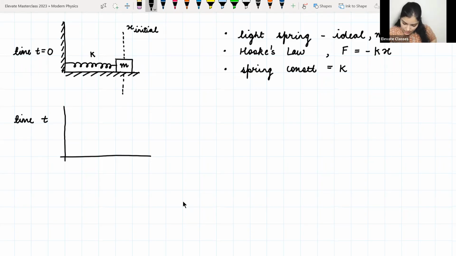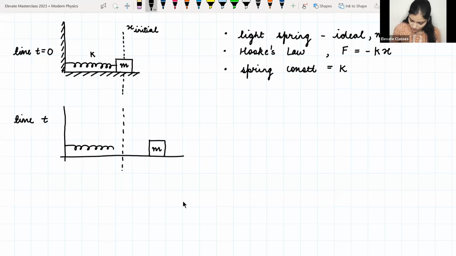And now what I have done is that I slightly pull the mass and release it. Then I want to see how the motion is going to happen. So in this diagram, let us say that I have pulled the mass up to this place. Now the mass comes here, and my spring is now extended. This is some new position, and I am saying that this is x. So the elongation is x now.